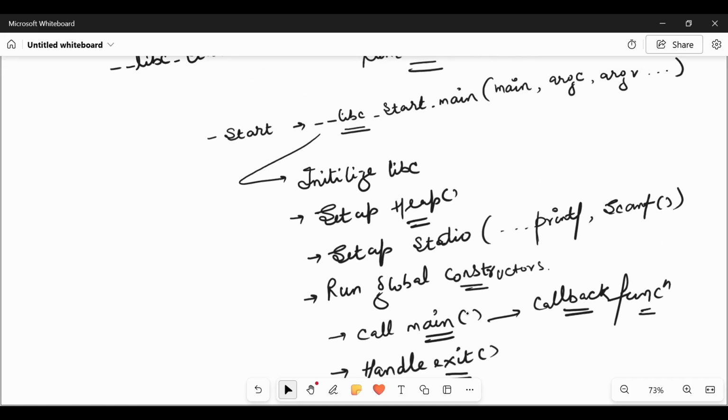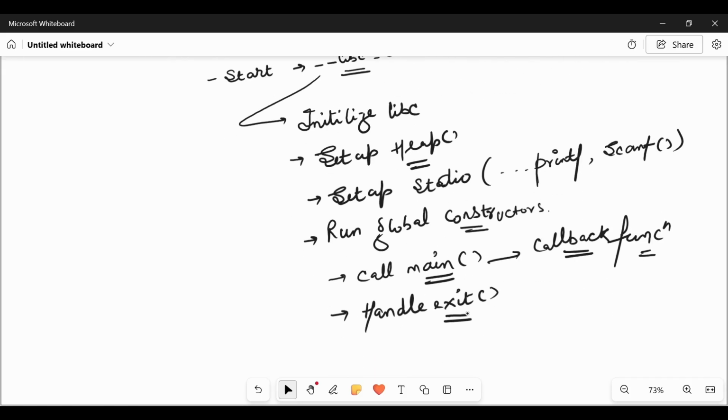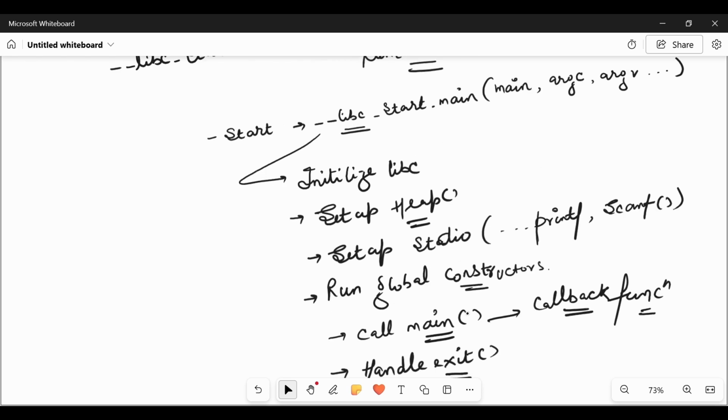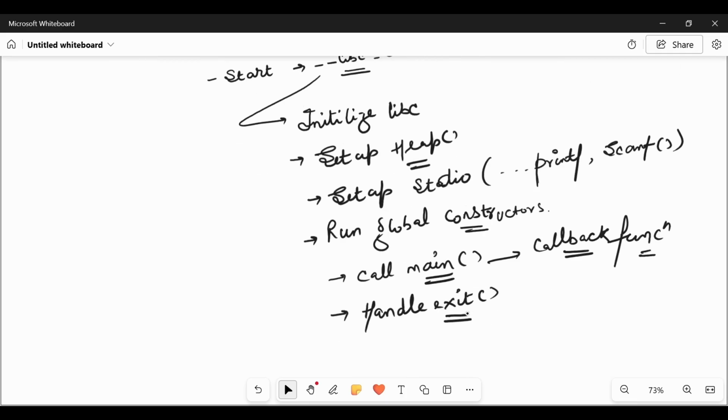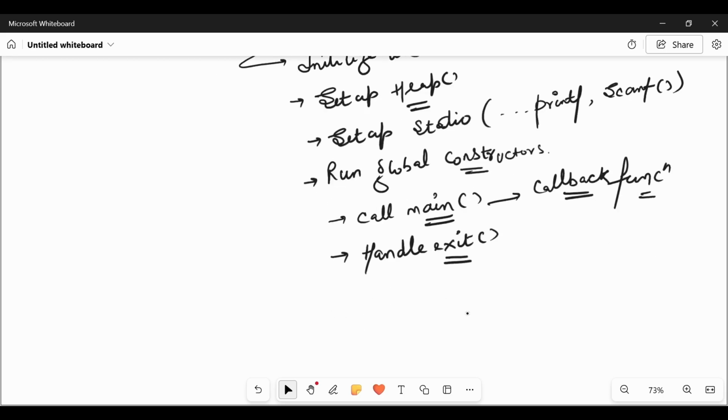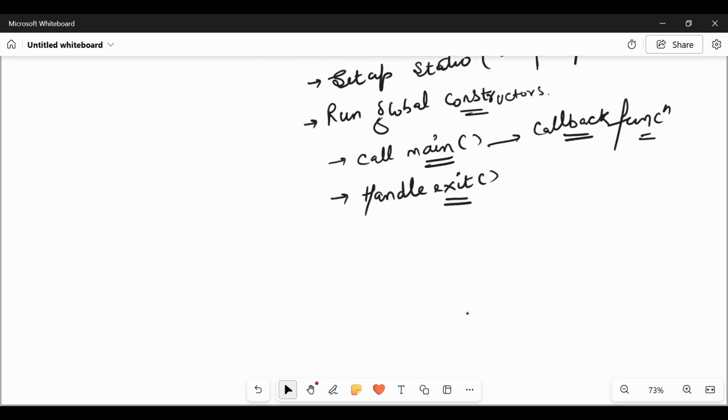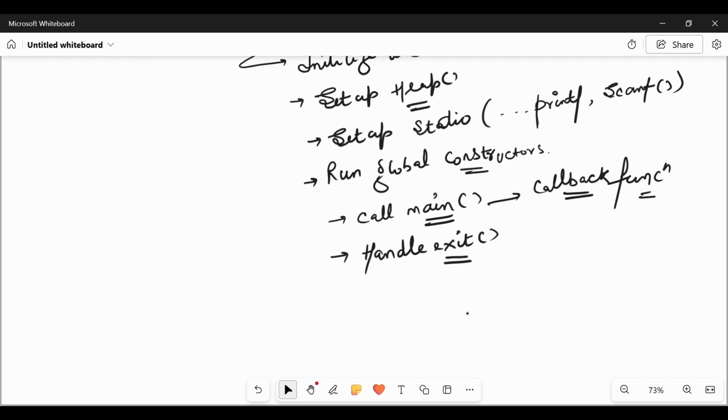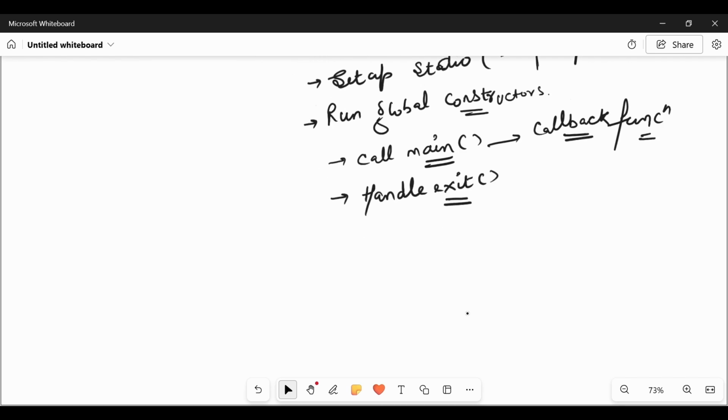So we can say the functionality of __libc_start_main, which is being invoked by _start: it initializes libc, sets up the heap, sets up the header files, runs the global constructors, calls our main function, and also handles the exit. So without this function, even printf won't work, because the setting up of the header files is being done at this level. Okay. One thing we will cover later is global constructors.